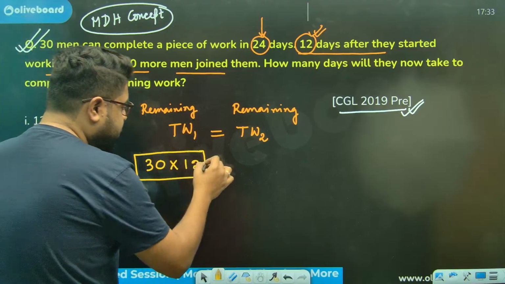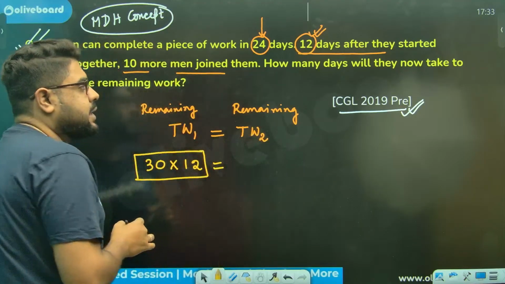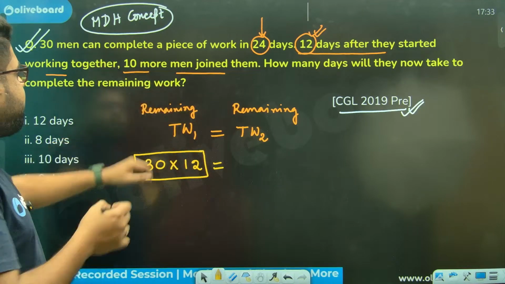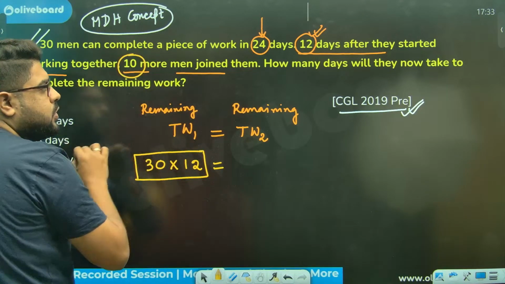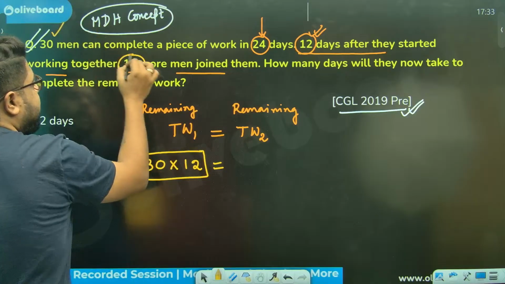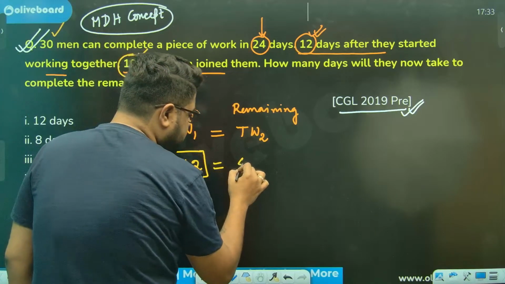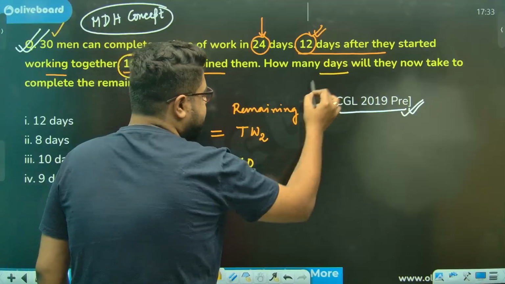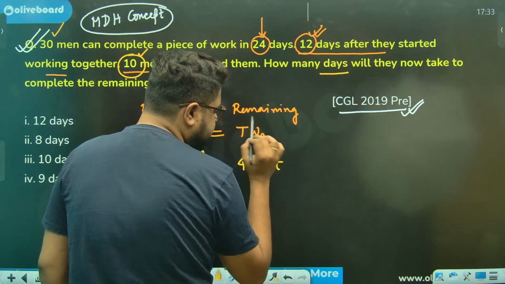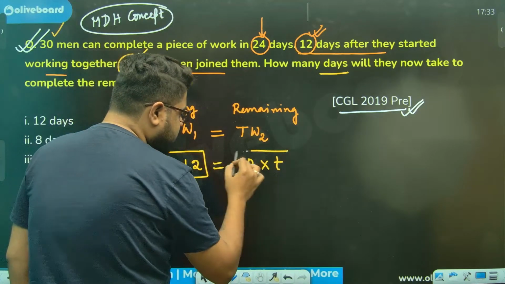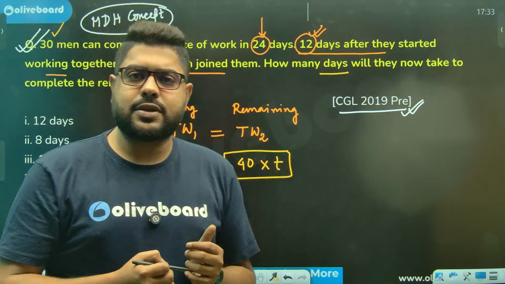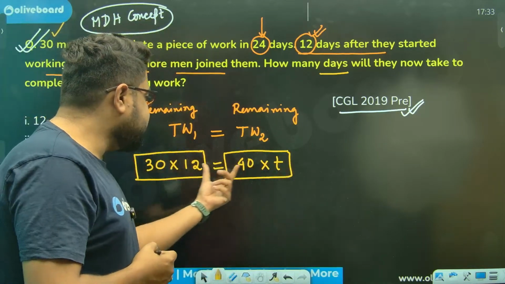Now, how many men are working after 10 more men have joined? There were 30, now 10 more, so the total is 40. They are asking in how many days they will complete it. I don't know, so let's say T days. This is also total work because those men will do the same remaining work. So total work 1 is equal to total work 2.